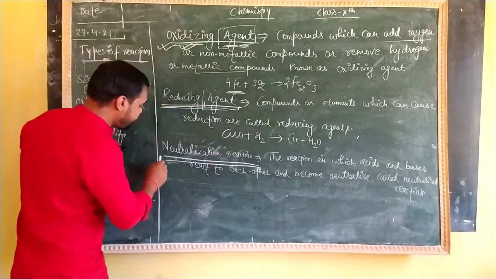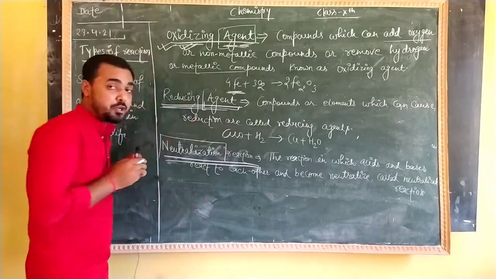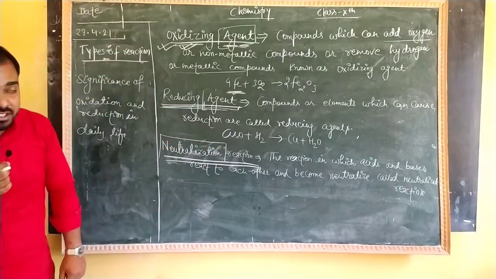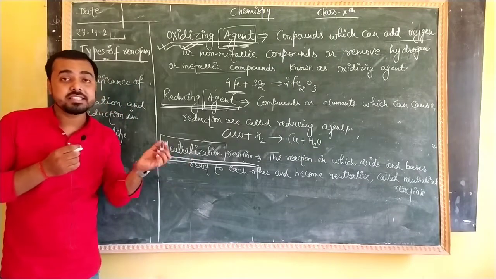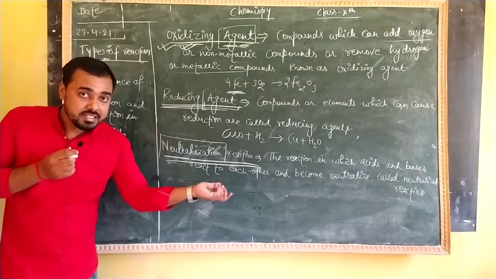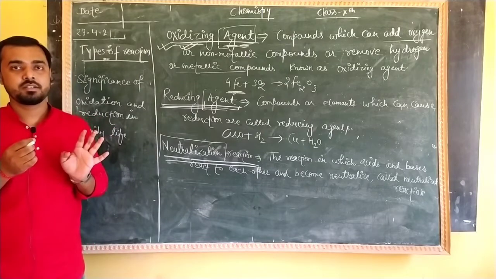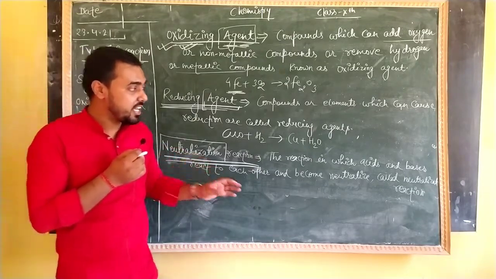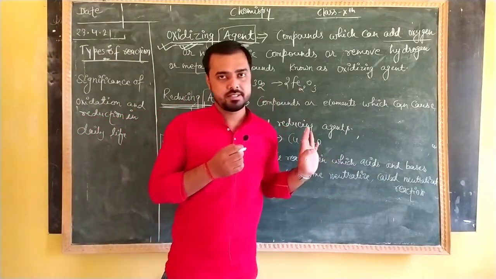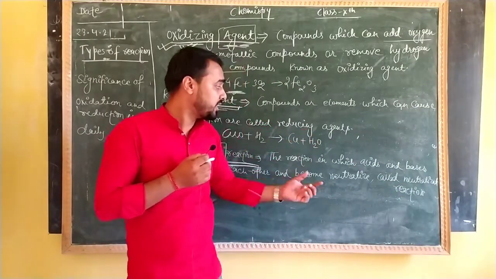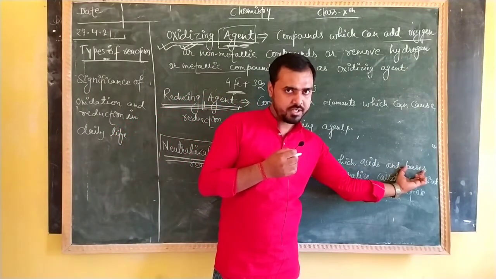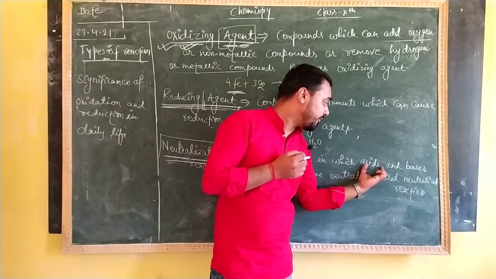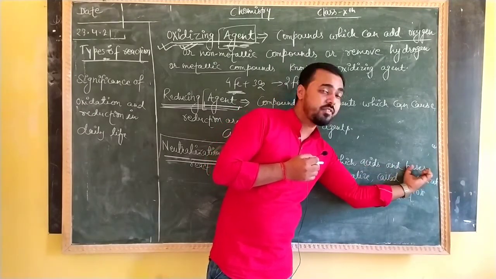Now the next topic, what is a neutralization reaction? The word is enough to understand it. It means to become neutral, and we know neutral is a state which is neither acidic nor basic. So whenever we react an acid with a base, what happens? We know that acids are sour in taste and bases are bitter, isn't it? So what happens when a sour thing is added to a bitter one?